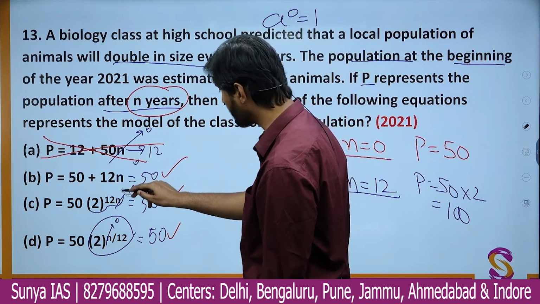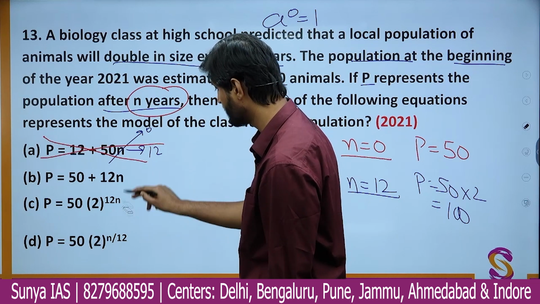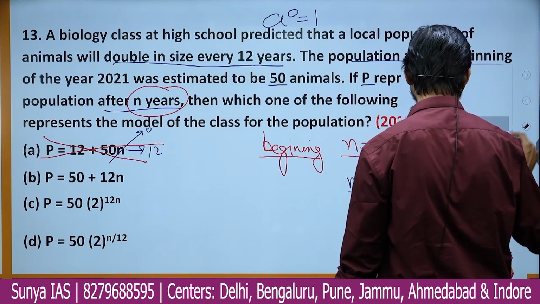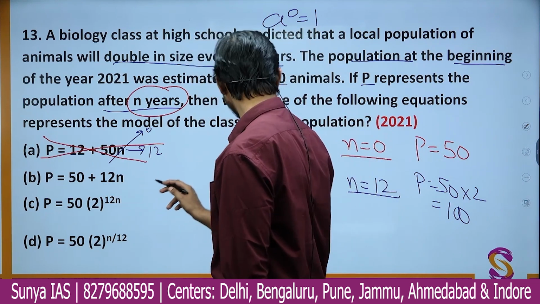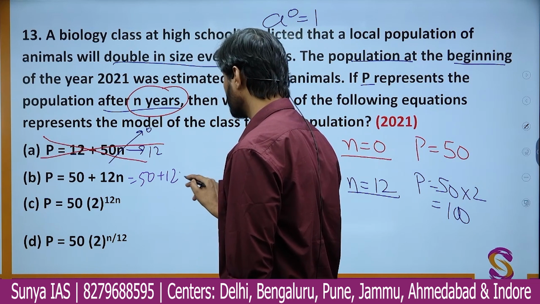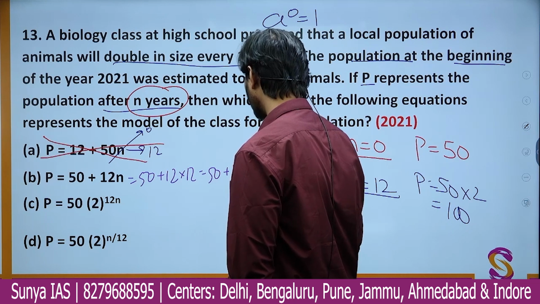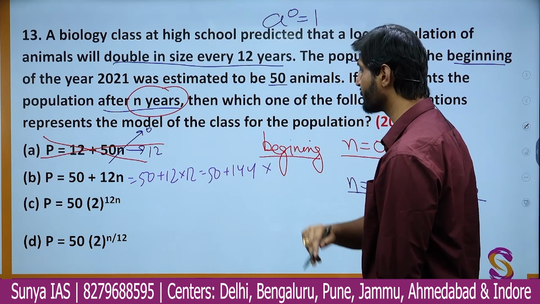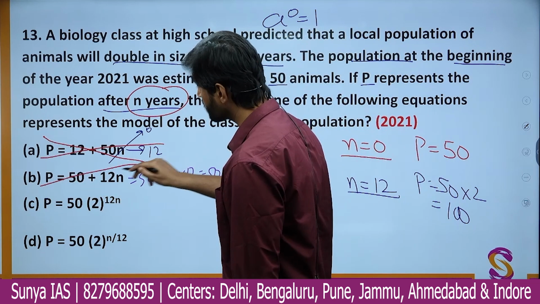So I'm erasing all of it. The first equation we already eliminated, so leave that. In the second equation, if we put n as 12, we get 50 plus 12 into 12, which is nothing but 50 plus 144. Obviously you can see the value is not coming out to be 100, so we reject the second equation also.